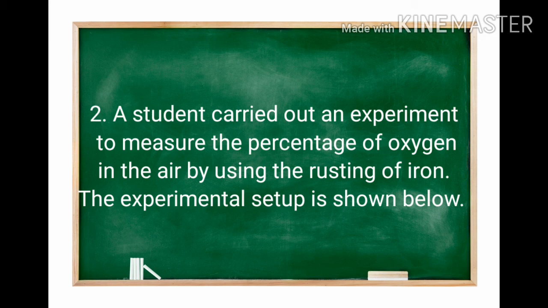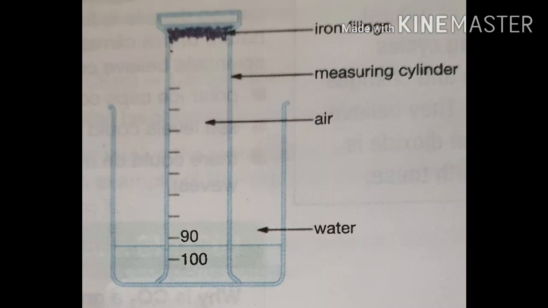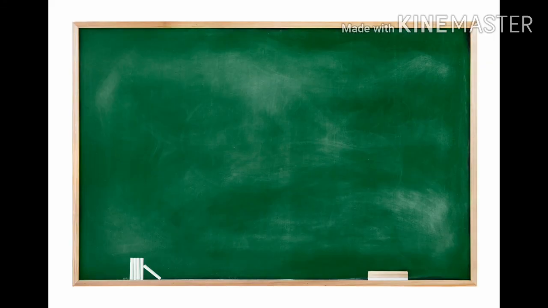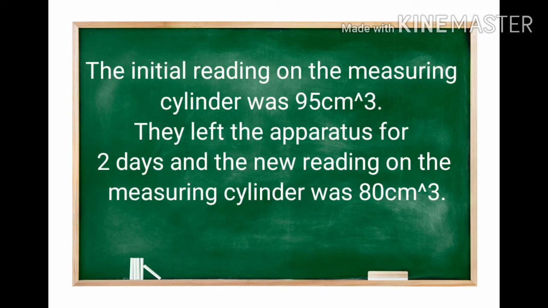A student carried out an experiment to measure the percentage of oxygen in the air by using the rusting of iron. Experimental setup is given like this. It is given in the question. The initial reading on the cylinder was 95 cm³. The student left the apparatus for 2 days and the final reading he obtained was 80 cm³. What does it indicate? Initially, the measuring cylinder contained 95 cm³ of air.